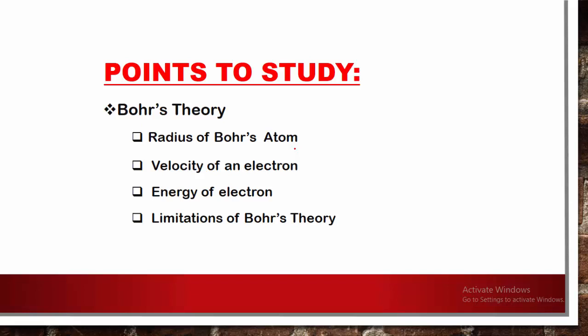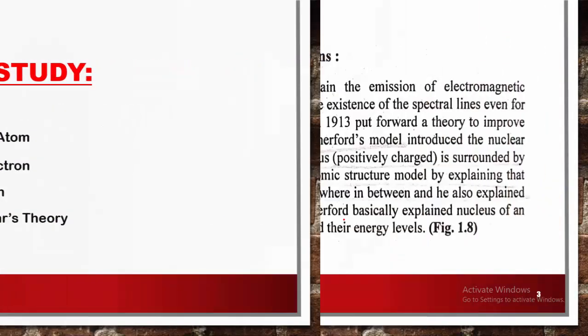That is a very important concept, Bohr's theory. In Bohr's theory, first we are going to see the postulates, and then the radius of Bohr's atom, velocity of an electron in Bohr's atom, energy of an electron, as well as the limitations of Bohr's theory. So these are the things we are going to see in this video.